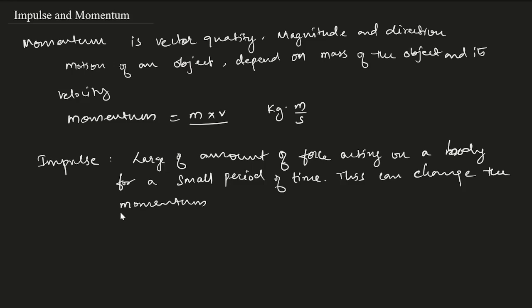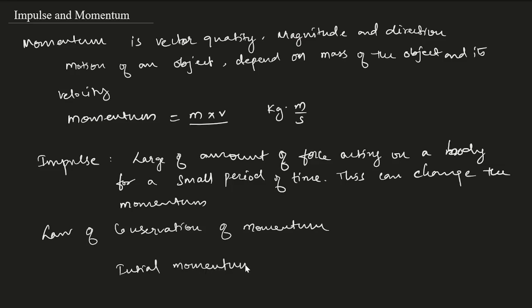Now, to solve problems under impulse and momentum, we have to remember two formulas. One is the law of conservation of momentum. That is, initial momentum equal to final momentum.